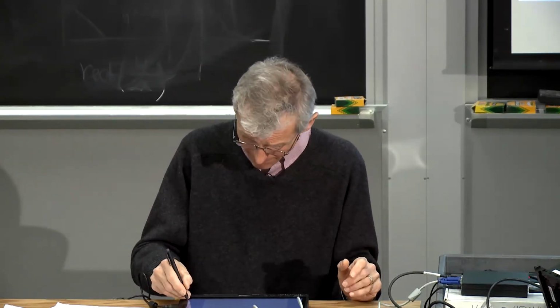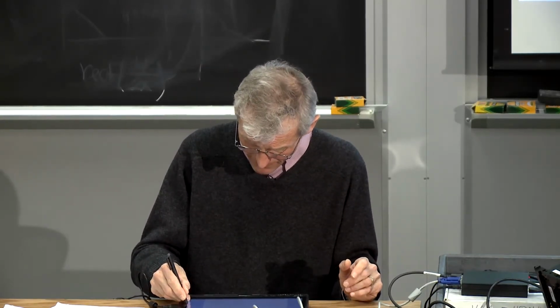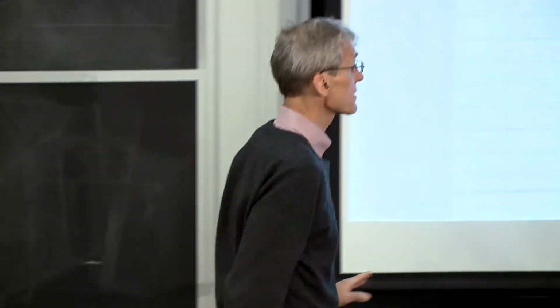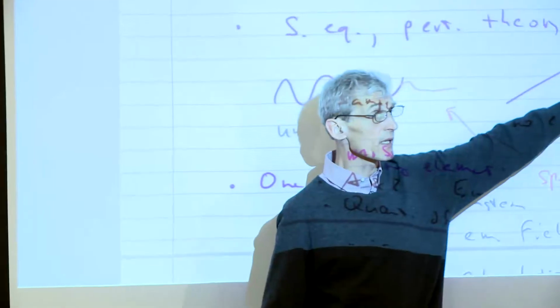So how was Einstein able to show that there is spontaneous emission without knowing the quantum character of fields? Well, the point was he knew and understood that there would be thermal equilibrium.